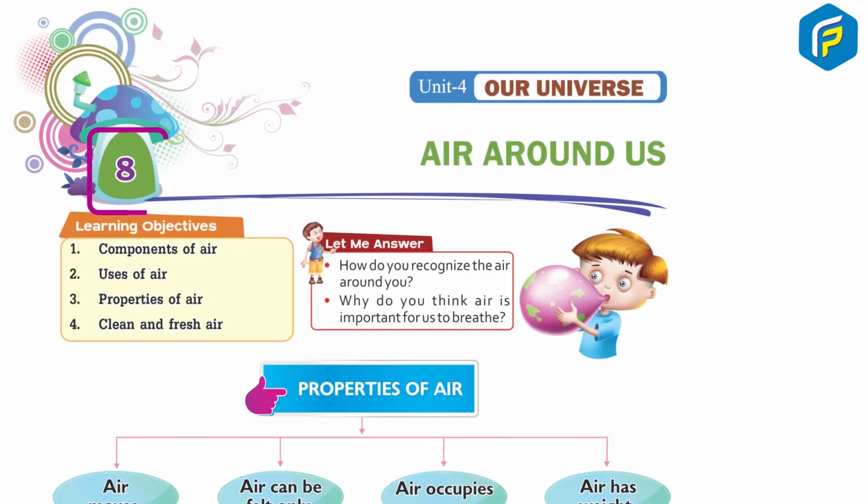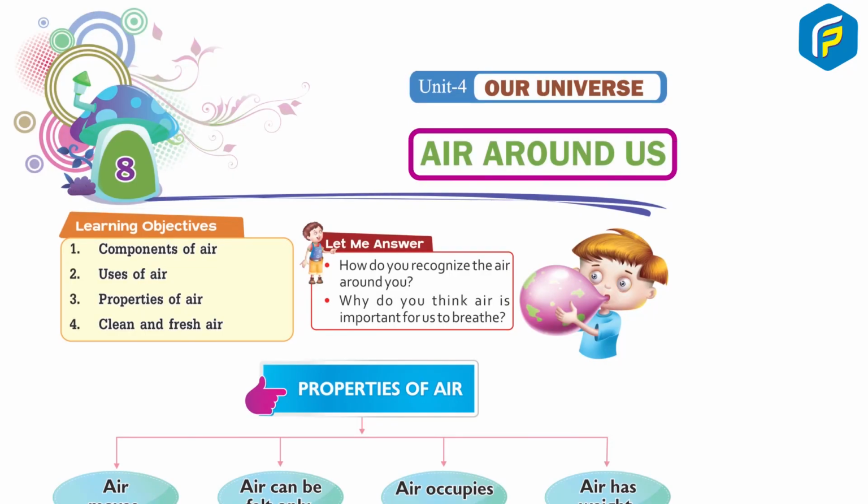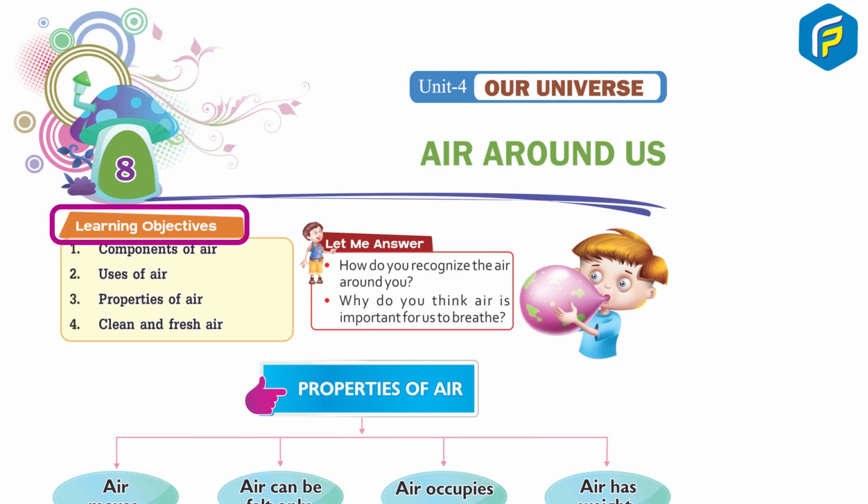Universe. Chapter 8. Air around us. Learning objectives: 1. Components of air. 2. Uses of air. 3. Properties of air. 4. Clean and fresh air.